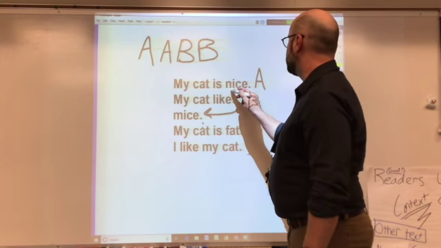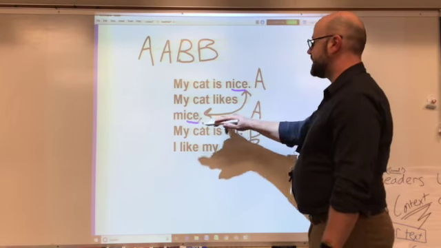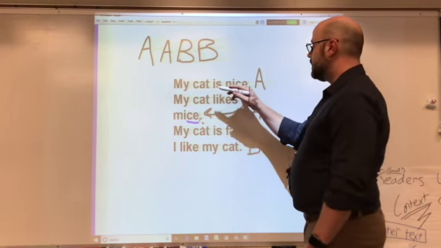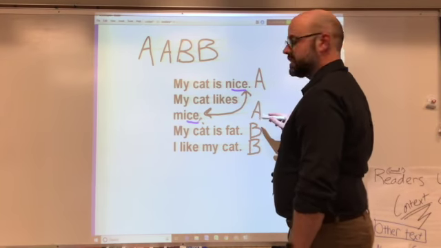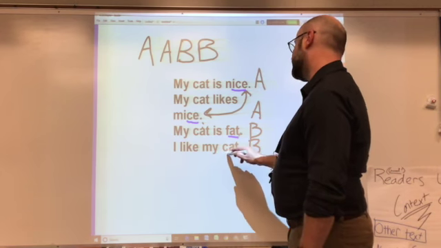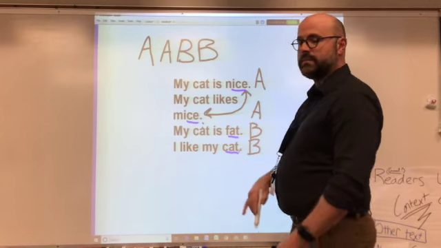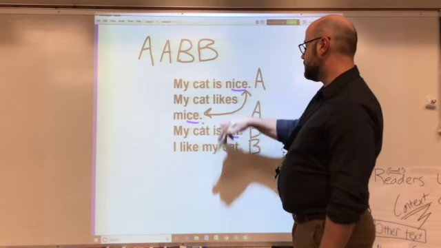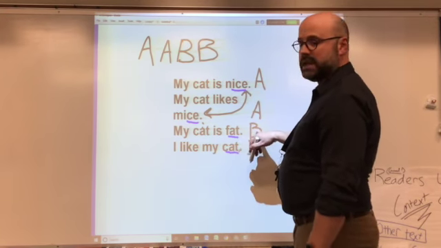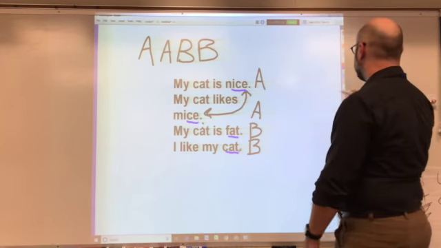My cat is nice. My cat likes mice. Nice and mice have the same end rhyme, so they both get A next to their line. My cat is fat. I like my cat. Those both have the same end rhyme, so they get B. They're different than nice and mice, so they start with B, and since they both end with the A-T sound, they're both labeled as B.